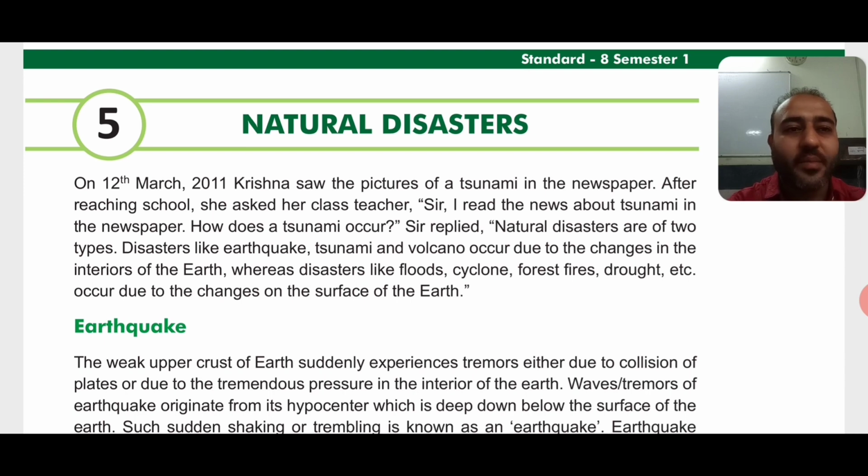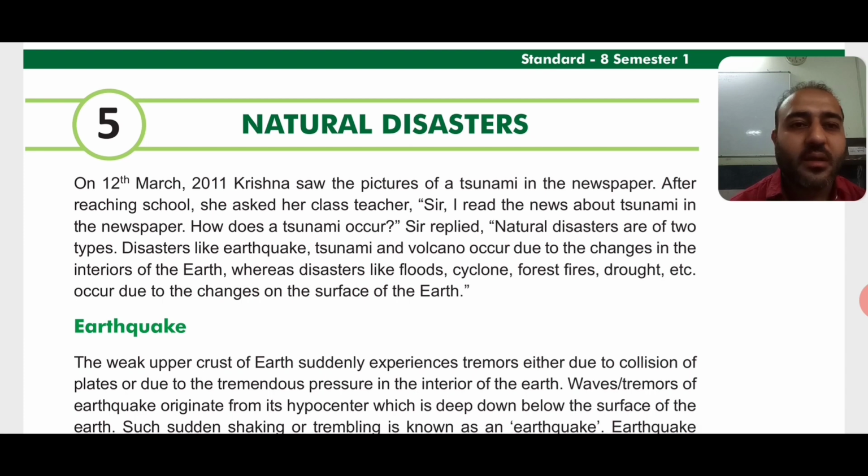So first type is the disaster occurring due to the changes in the interior of the earth, right? So when there is a change in the interior of the earth, disasters like earthquake, tsunami and volcano occur. And the second type of natural disaster is the disaster which takes place due to changes on the surface of the earth. So such kind of disasters are cyclone, flood, forest fire, drought, etc., right?